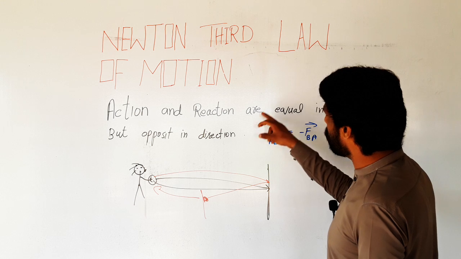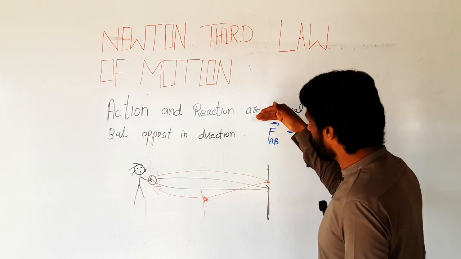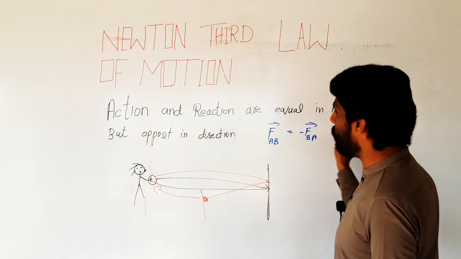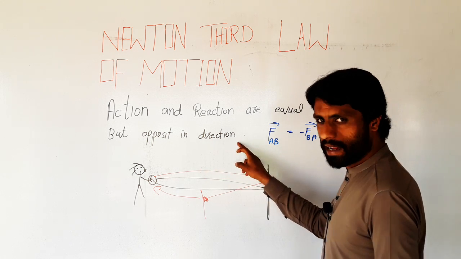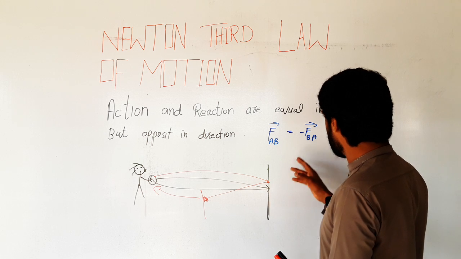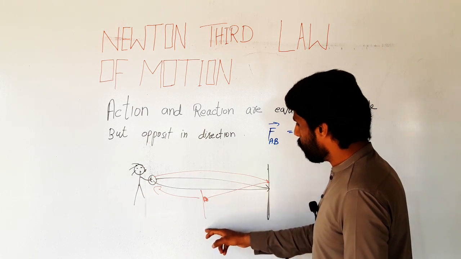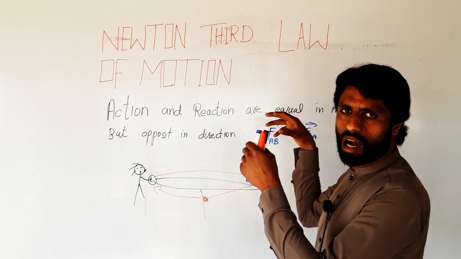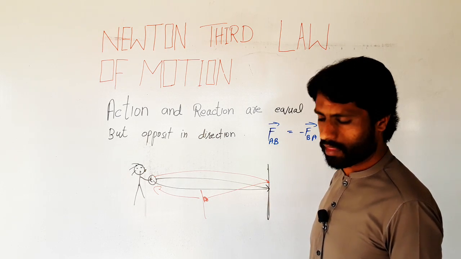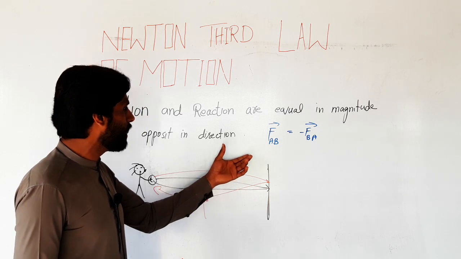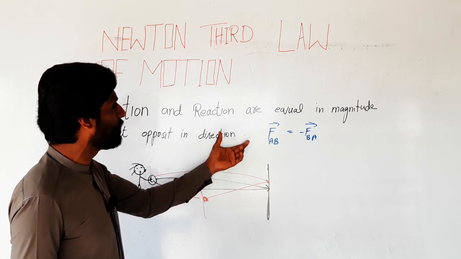To complete this law, we should write that action and reaction are equal in magnitude but opposite in direction, and also with the condition of the properties of the material. Material property is a necessary condition to explain this law.